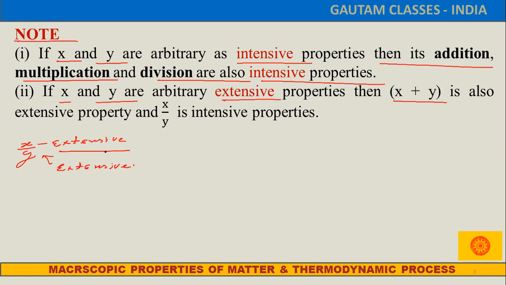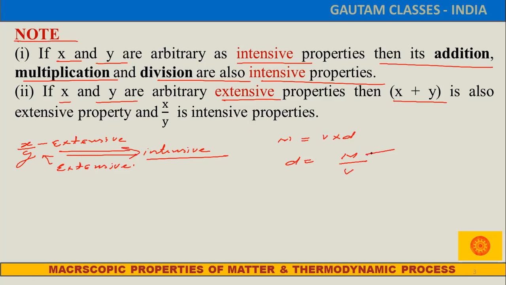So those are the resultant will come by that. That will be intensive. Suppose that we are writing here density. You know that mass is equal to what? Volume into density. So density we can write here m by v.